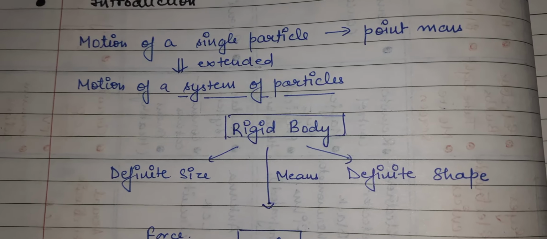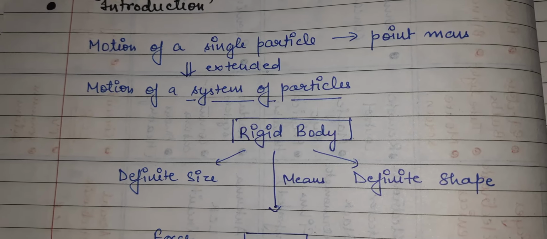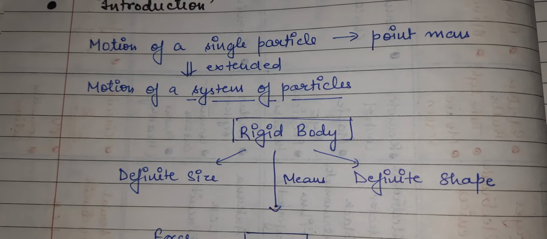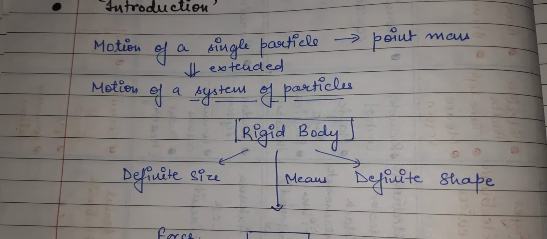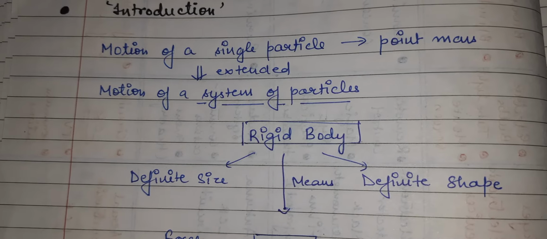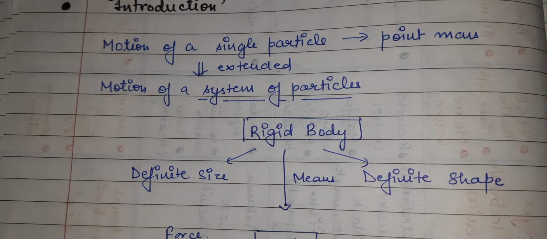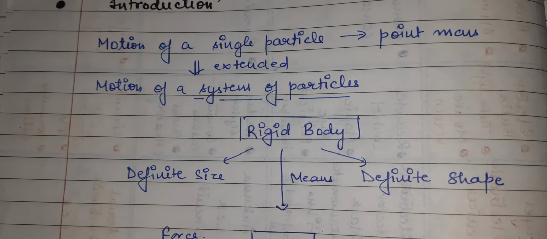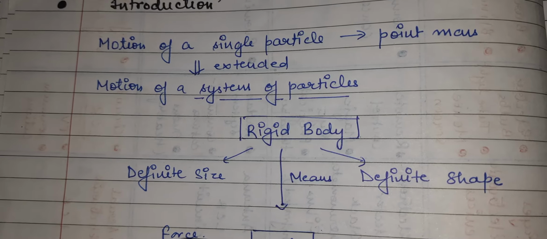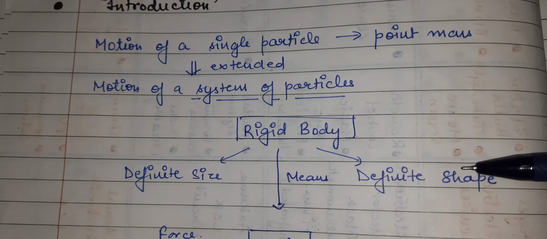Means the whole rotational motion, or the motion of any system which is doing a combined type of motion, or we can say planar motion, in which the motion is translational also, and rotational also. In that case we consider a particle or a system of particles as a rigid body. So what are the characteristics of a rigid body? A rigid body has a definite size, a definite shape.